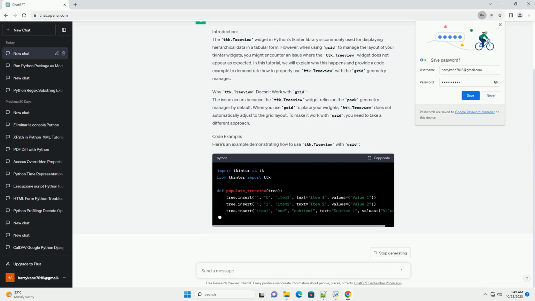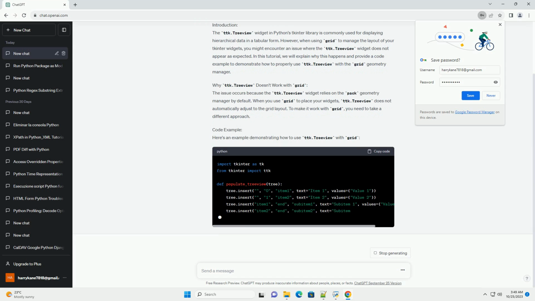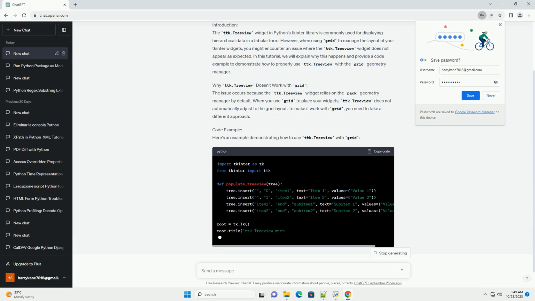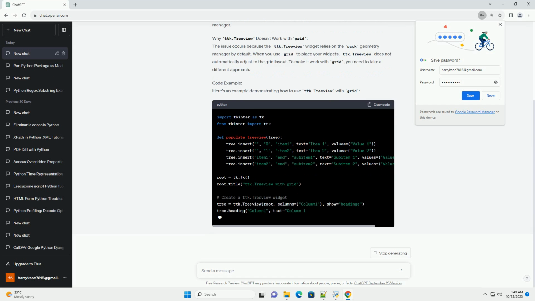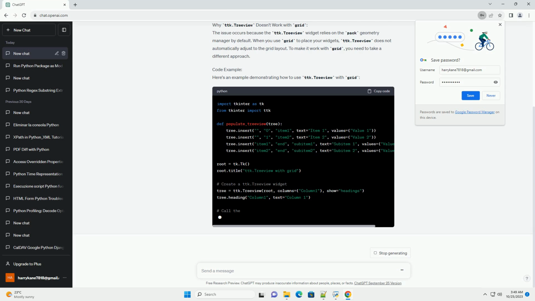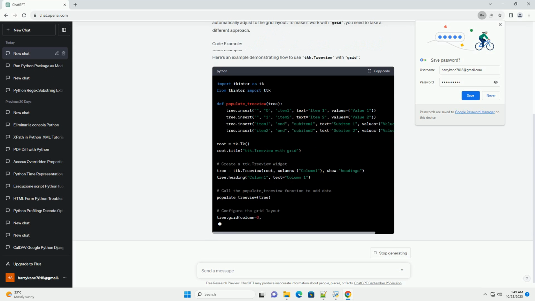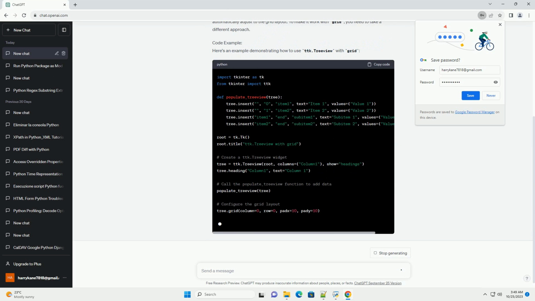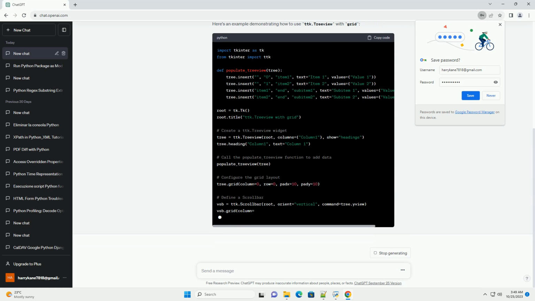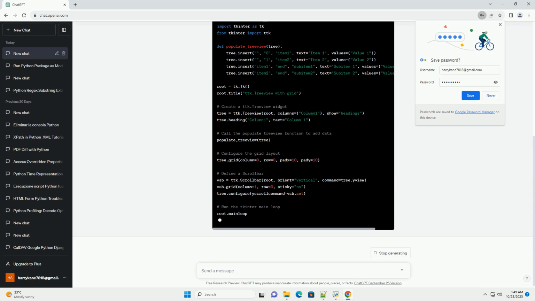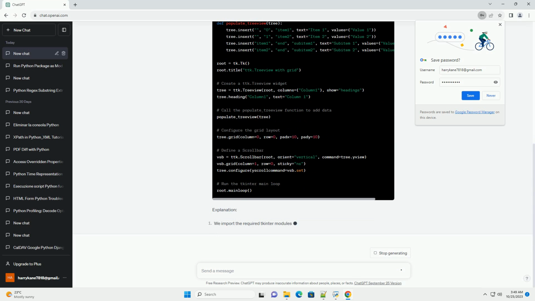Here's an example to illustrate the issue and the solution. Code example. In this example, we create a basic tkinter window with a ttk.Treeview widget using the Grid Manager. When you run this code, you will encounter issues with the widget's appearance and functionality. Solution. To resolve the issue, we can utilize the column option of the ttk.Treeview widget to specify the columns and their properties explicitly. This way, we regain control over the widget's layout.